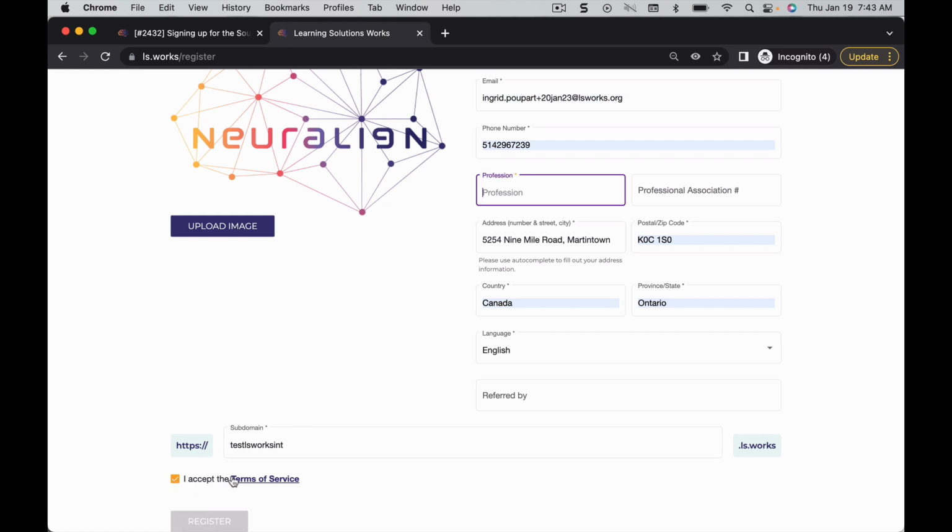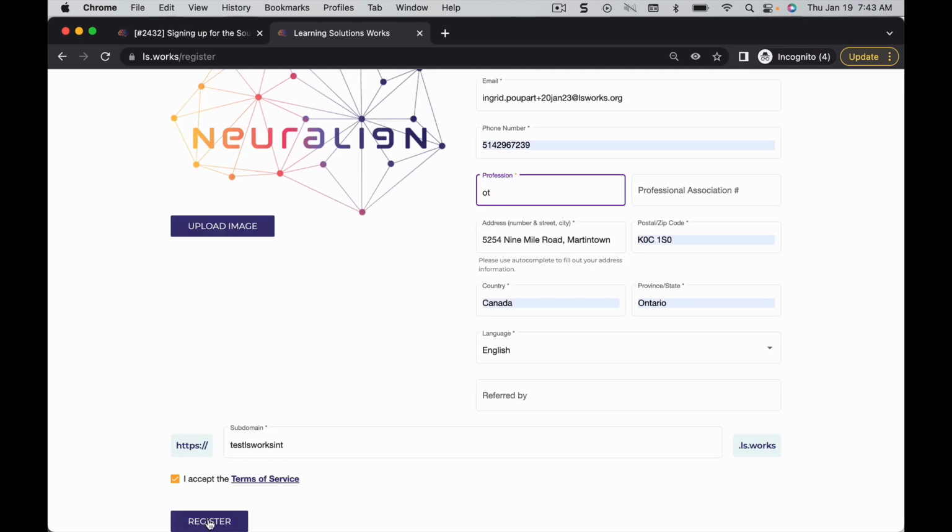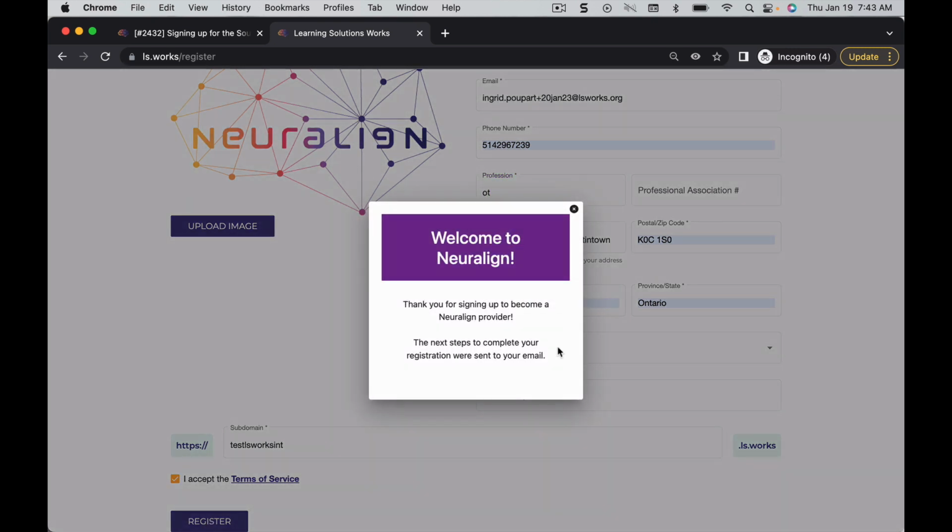If you press accept terms and the register button does not activate, it means that something is missing. So I see here we've missed profession. And so that has activated the button. Click on the button. And now you're registered for Neuralign.